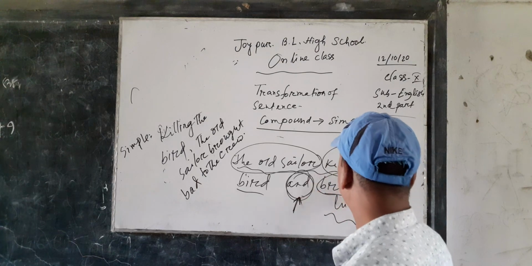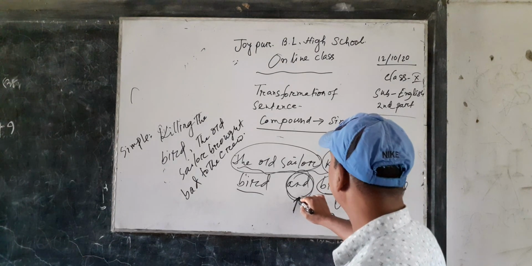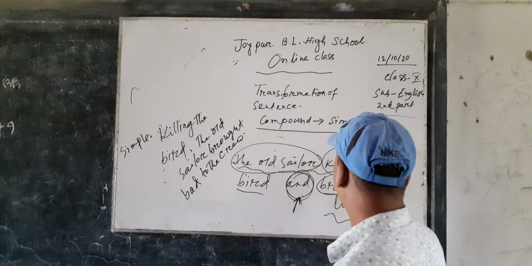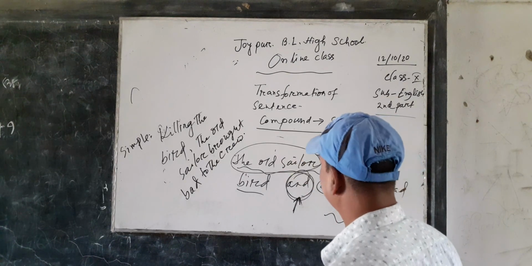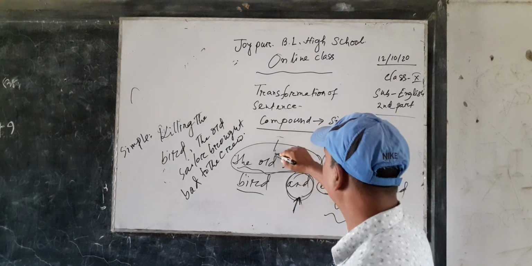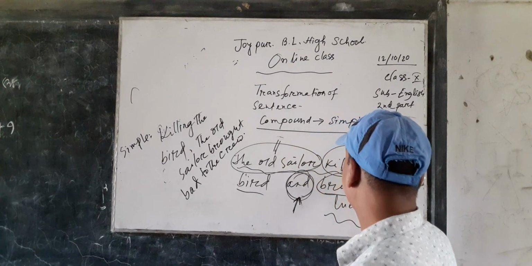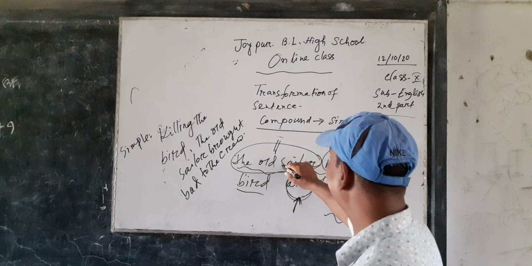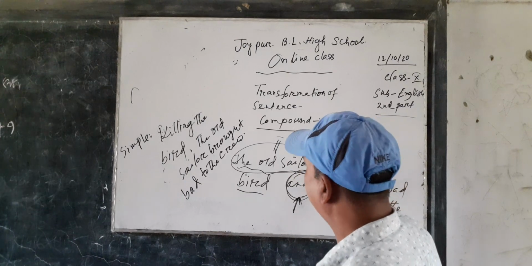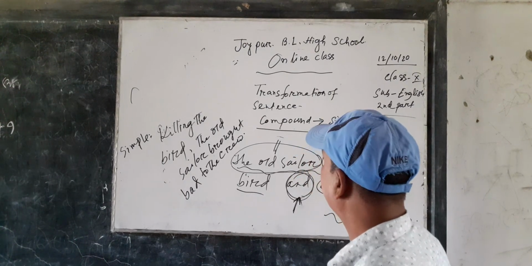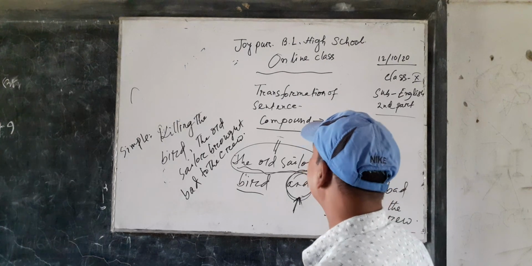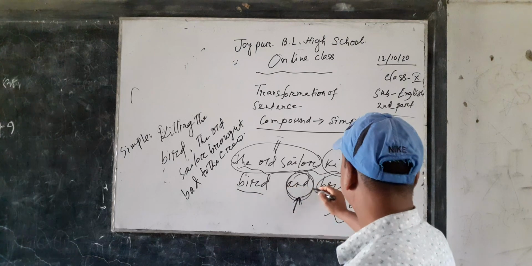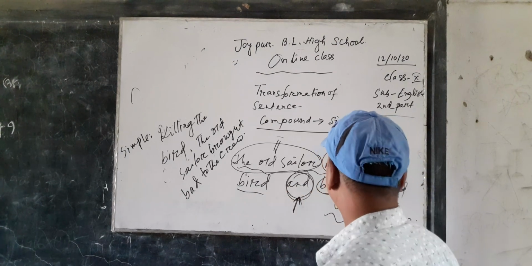If the clauses are combined by a coordinating conjunction and the subjects of both clauses are similar and the verbs happen one after another, first we have to omit the subject, and after omitting the subject the verb must be put in present form, and we have to write ing at the end of the verb. After that the other words must be written.